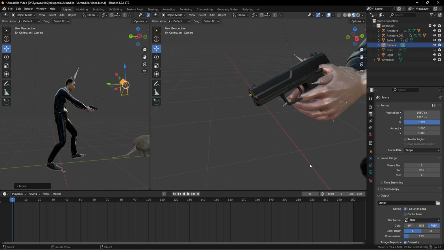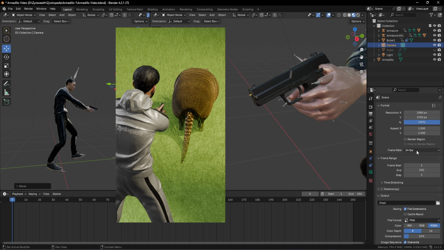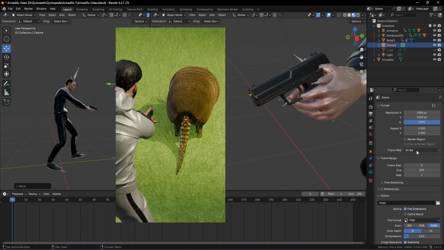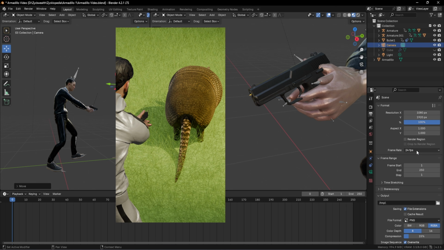The next setting is the frame rate. And if you don't know anything about frame rate, this is what it means. So in order for 1 second to happen in our animation, we need 24 frames. Which means that depending on the movement of our character or the animation, there are going to be 24 frames which are combined together to create that 1 second of animation.